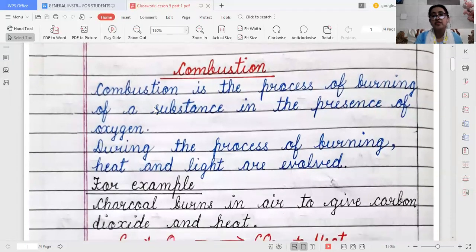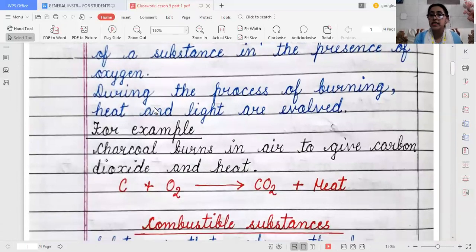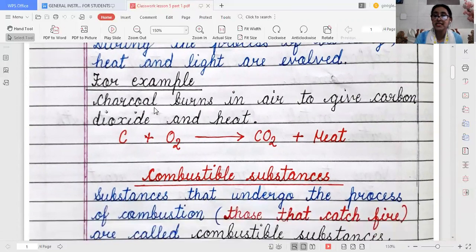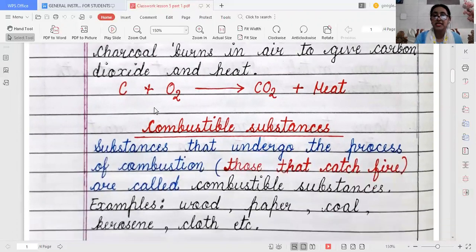For example, when charcoal burns in air, it always produces a gas, that is carbon dioxide. When carbon reacts with oxygen, it gives out carbon dioxide and heat is produced. After combustion, we should go to the types of substances: combustible substances and non-combustible substances.